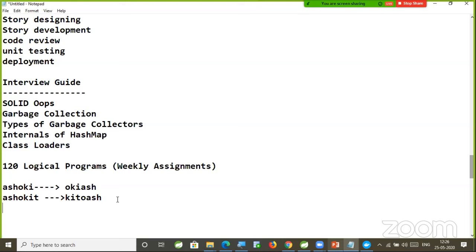And to be frank, suppose I give you my mobile number, 630-192-1083. Write a program to remove duplicates without using collection. 50% of the people will fail to write that program. I guarantee 50% of the people will fail, because you are concentrating on the frameworks, on attending the classes, learning theoretically, but you are not spending enough time to improve your logical programming, right? So that is the reason I'm going to give you weekly assignments. I will tell you what techniques you need to follow to write the logical programs.